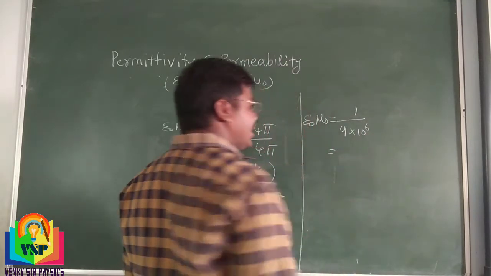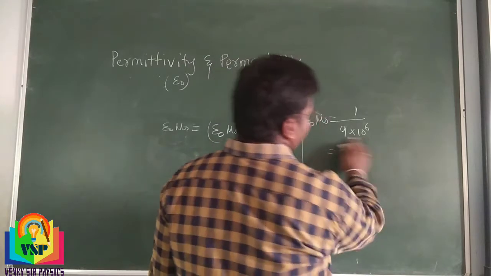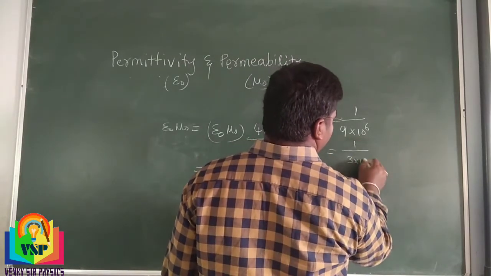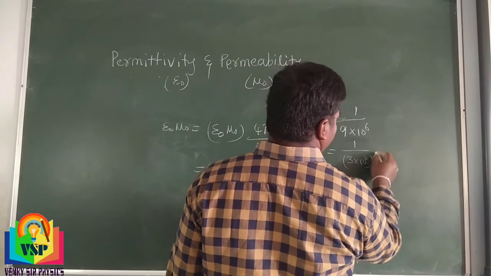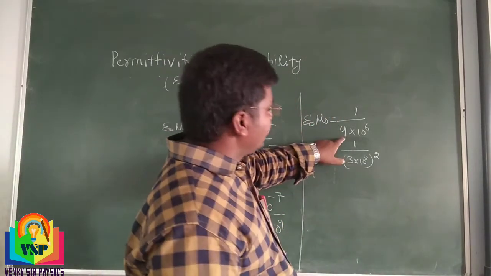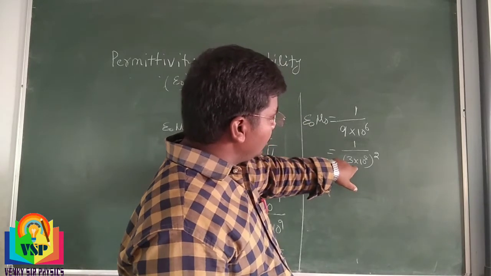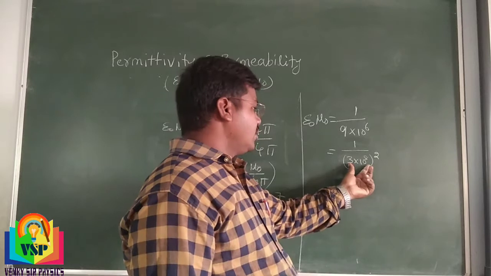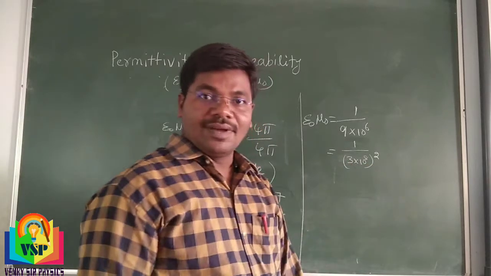This term we can write as 1 divided by 3 into 10 power 8, whole squared. After expansion, you get 9 into 10 power 16.